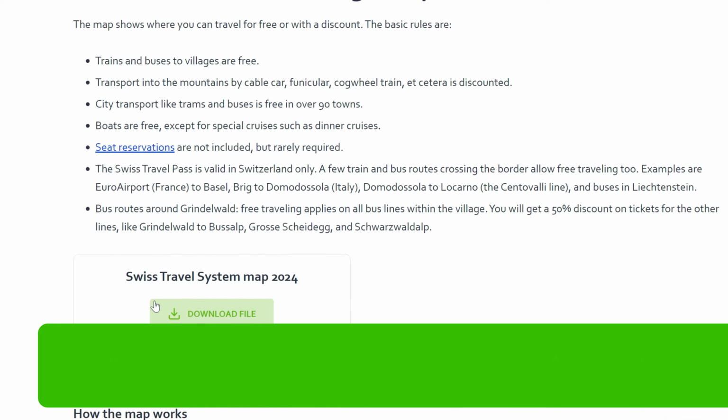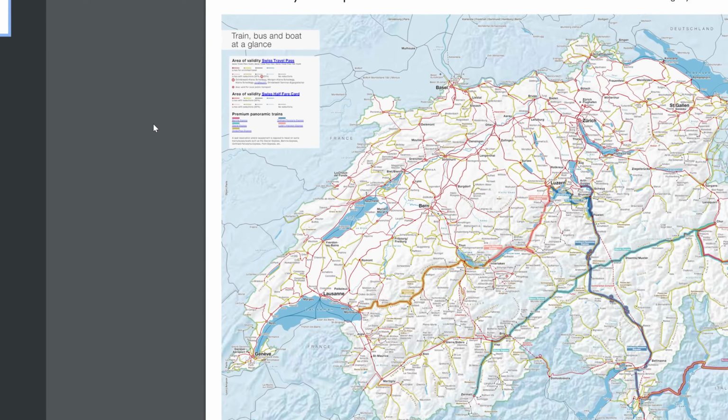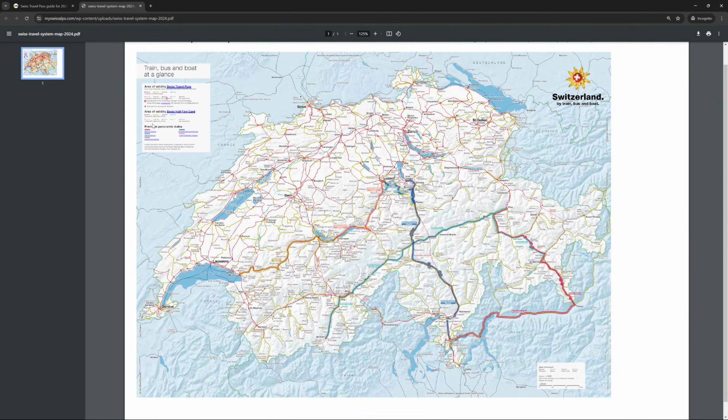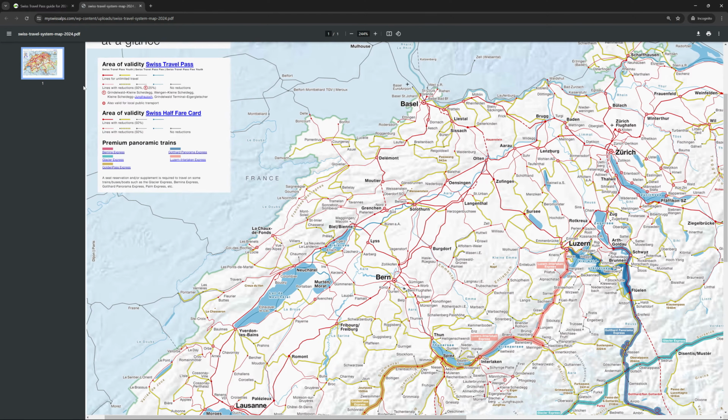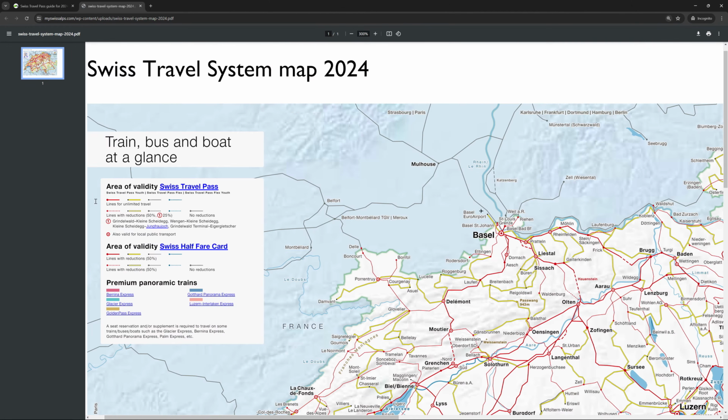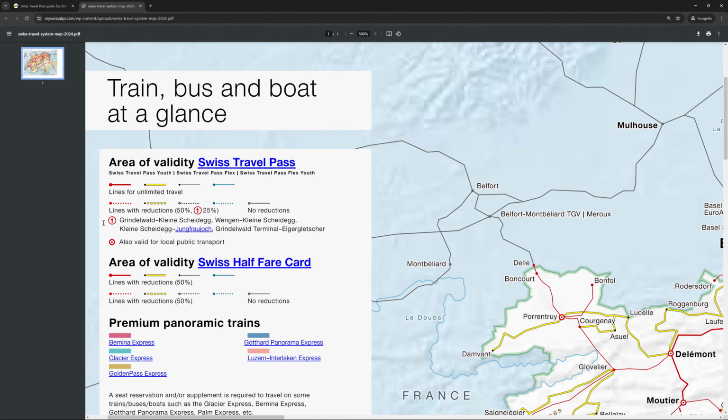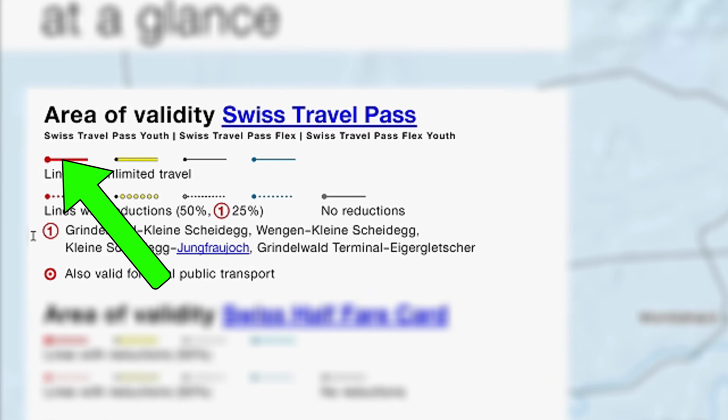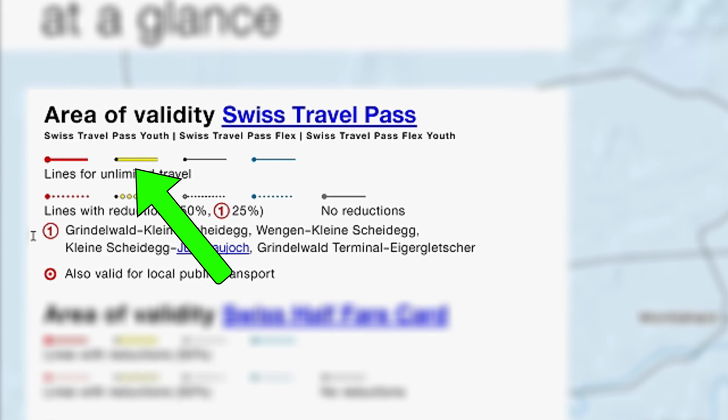Let's download it. You can keep this map on your phone so you can access it even if you're offline. I'll zoom into the legend so you can have a good look at the difference between free routes and discounted routes. All solid lines are free routes. All you need there is your Swiss Travel Pass, so no further tickets. The red lines are railways, yellow lines are bus routes, black lines are cableways, and blue lines are boats.